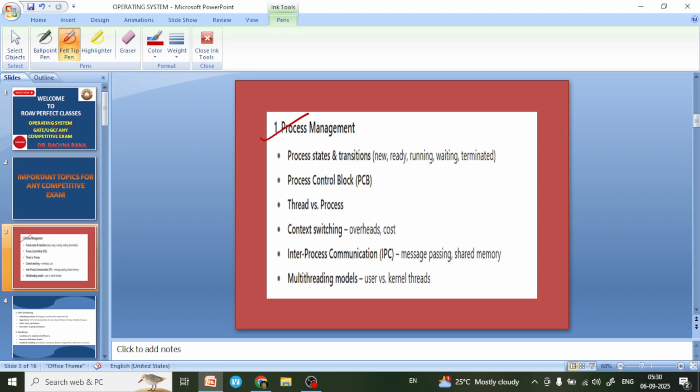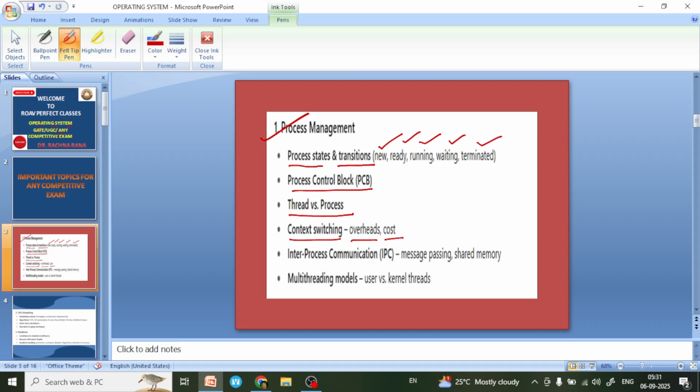In process management, we will learn process states, process transition, in which we learn new, ready, running, waiting, terminated states. Then we learn process control block, then thread versus process. Then we learn about context switching, and we will learn how to calculate overhead and cost of context switching.